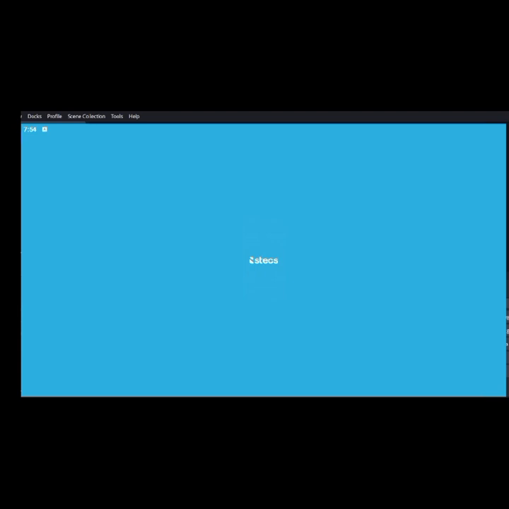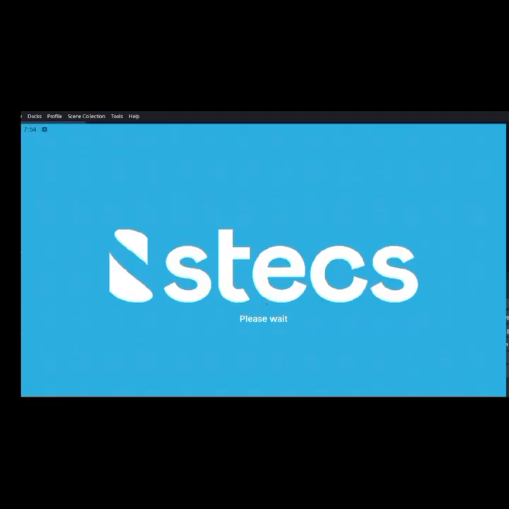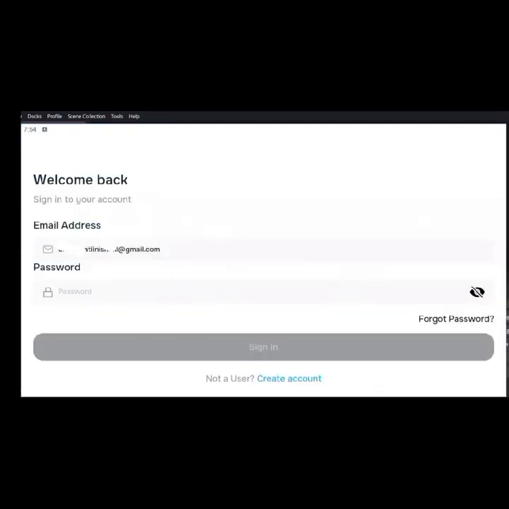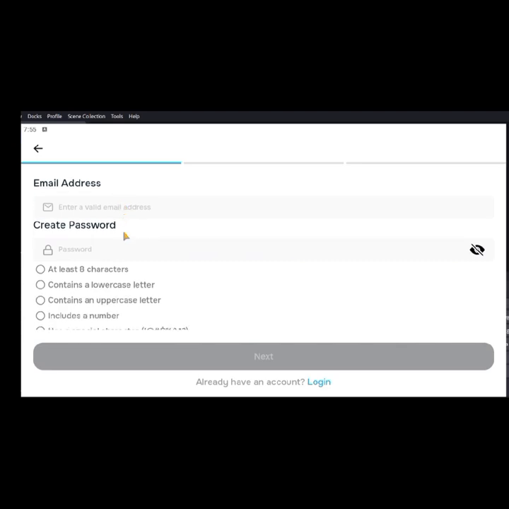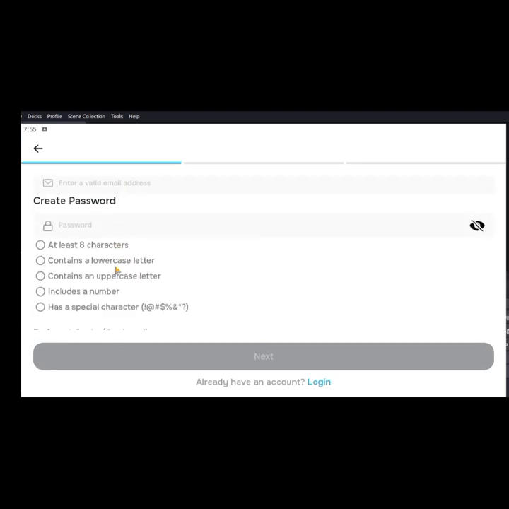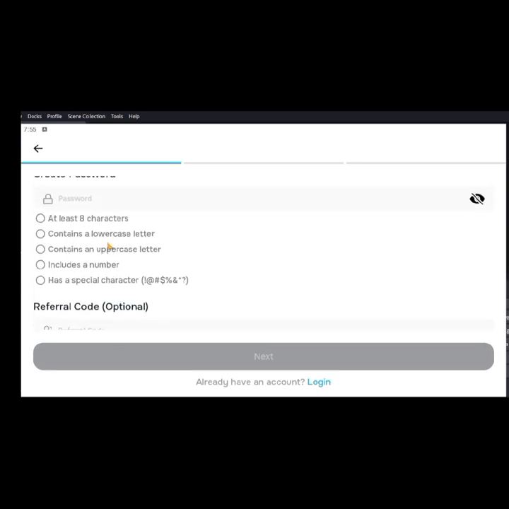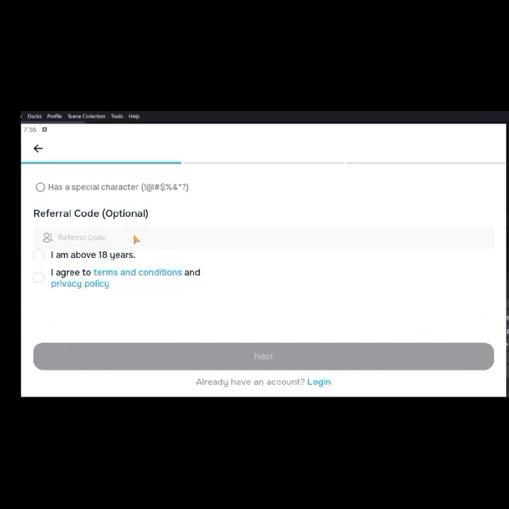You want to create an account on Stecs. So let me get into the procedure. I have the Stecs app opened already. You would see this interface which says welcome back to your account. If you have an account, you can log in, and if you don't, you can create one. Start creating an account. So I'll use the create account button. You'll be asked to enter a valid email address, enter the password you want to use, and if you have a referral code too, you enter the referral code.